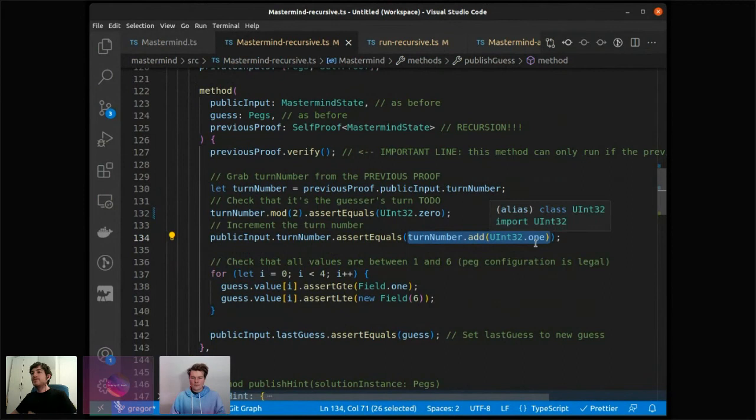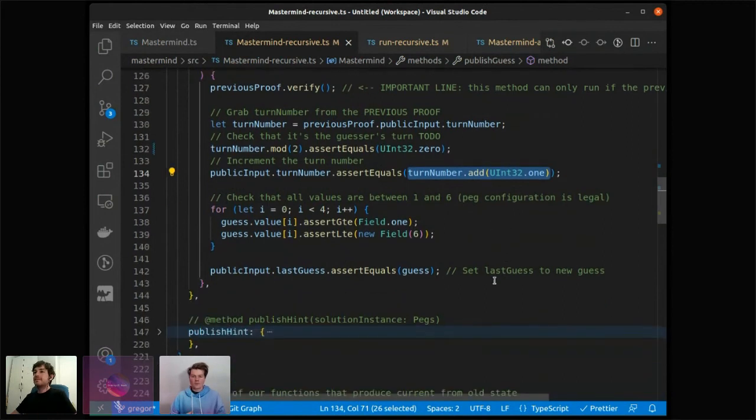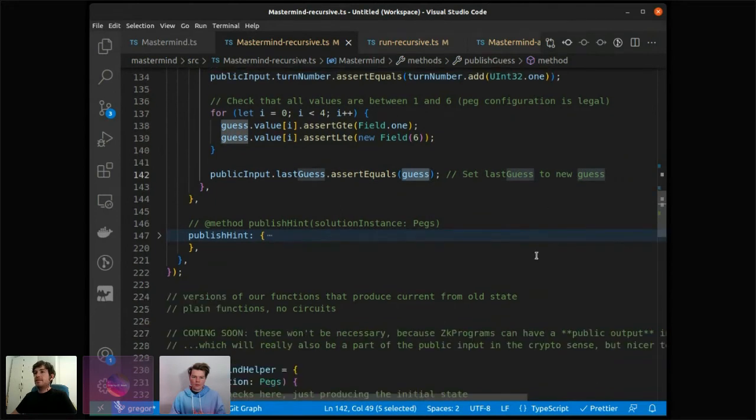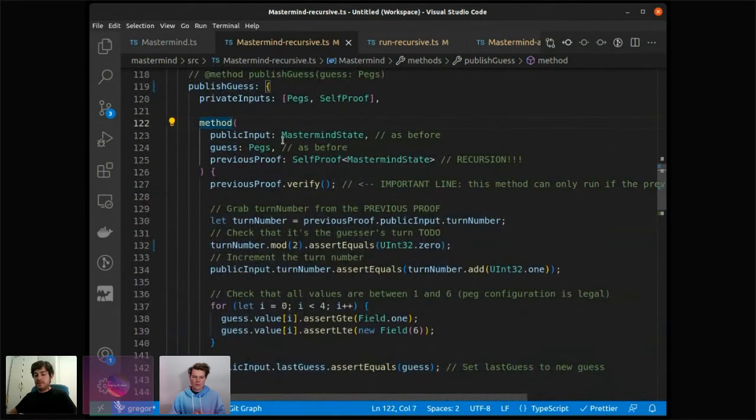So maybe it takes some getting used to thinking about it like this, but I think you will get used to this. Okay, and we also update the guess, and to update the guess, we check that the public input that we got is the guess that we put in.